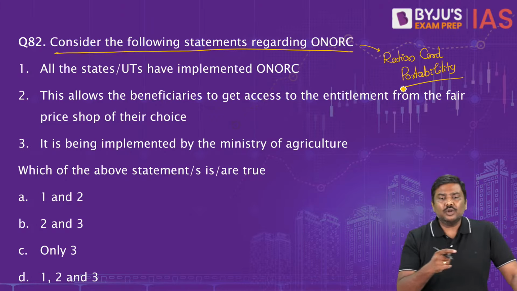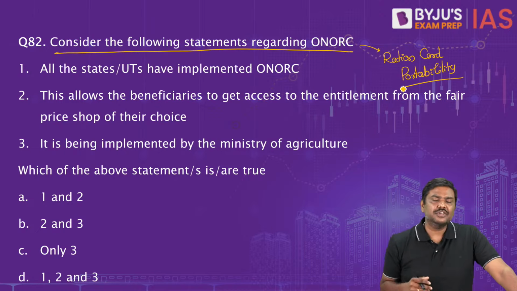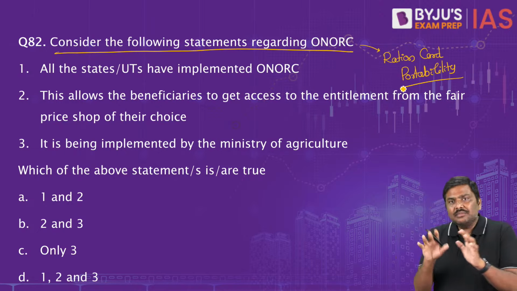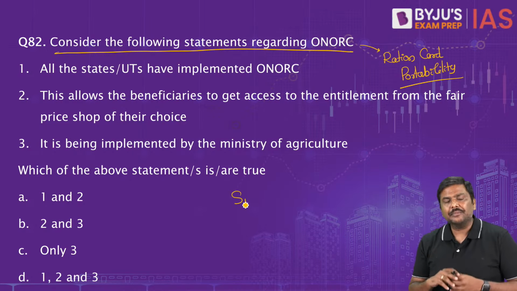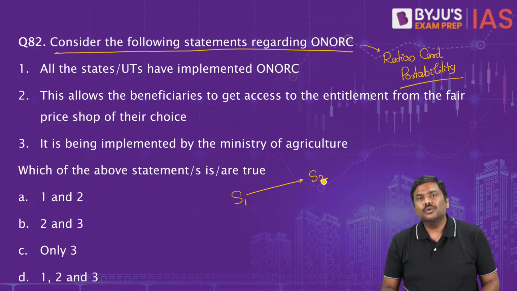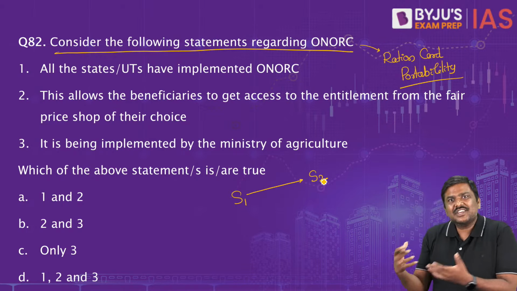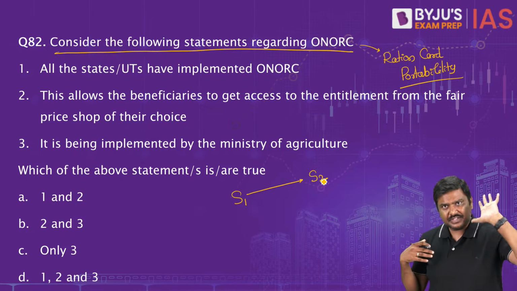If you remember, earlier I told you that the state governments will identify the beneficiary. Imagine I am living in state 1, so I am a beneficiary in state 1. I will move from state 1 to state 2. Of course, in the second state I am not identified as a beneficiary, but I am a beneficiary under NFSA.